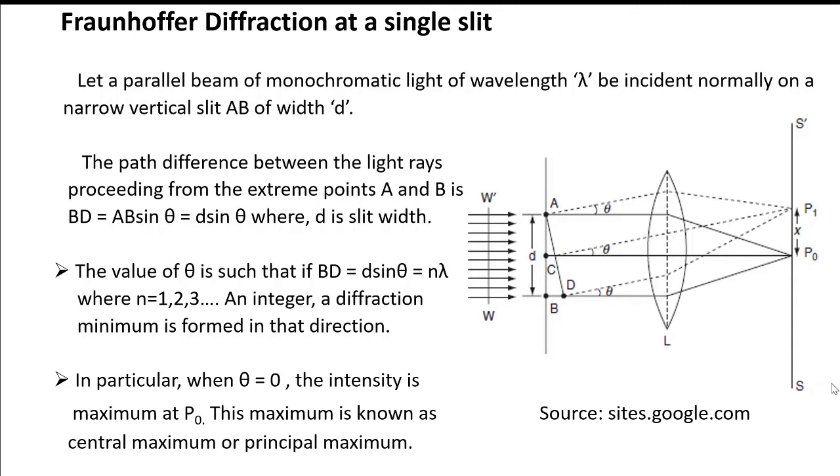In general, if the path difference BD is equal to d sin theta, which is equal to n lambda, where n is equal to 1, 2, 3, an integer, a diffraction minimum is formed in the direction of theta. There will be similar minima on the other side of the central maximum. In particular, when the angle theta is equal to 0, the intensity is maximum at the point P naught.